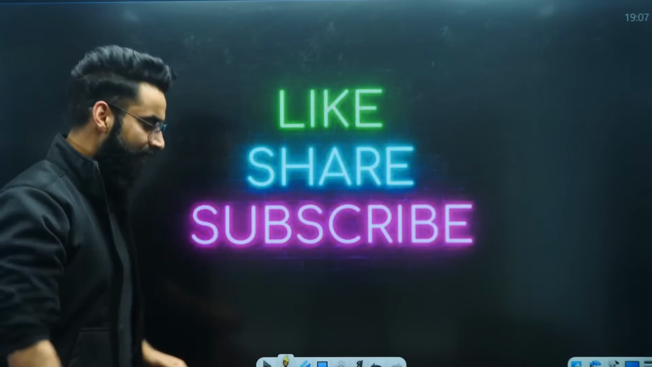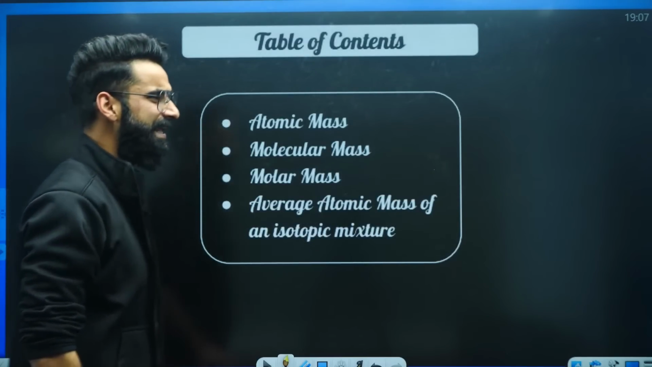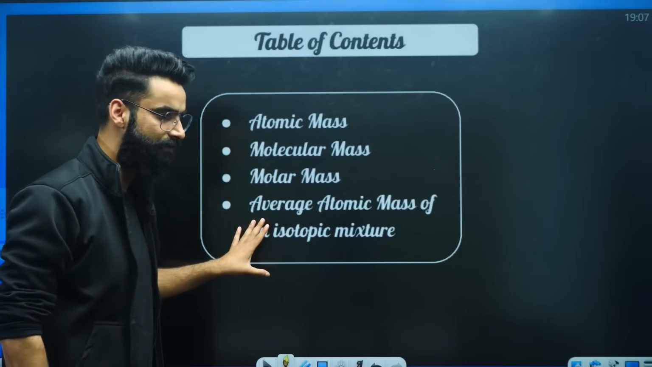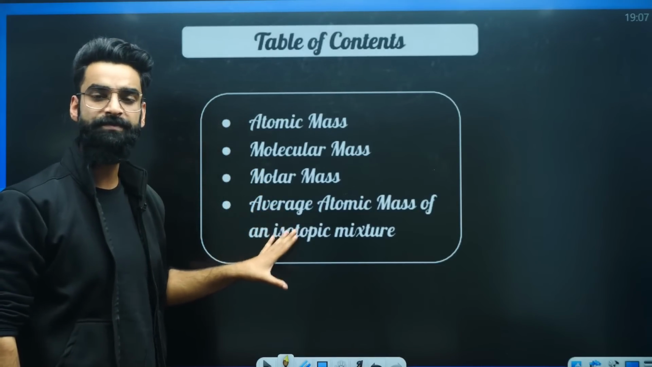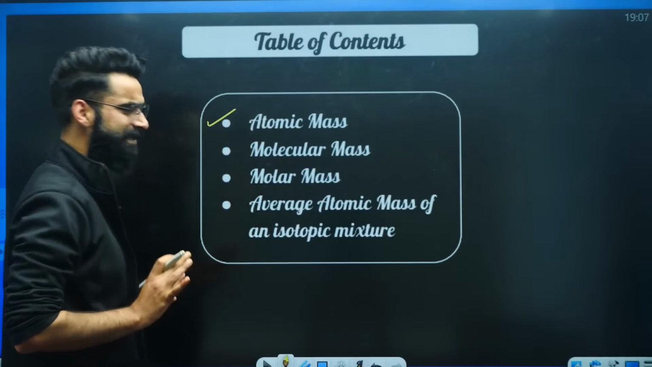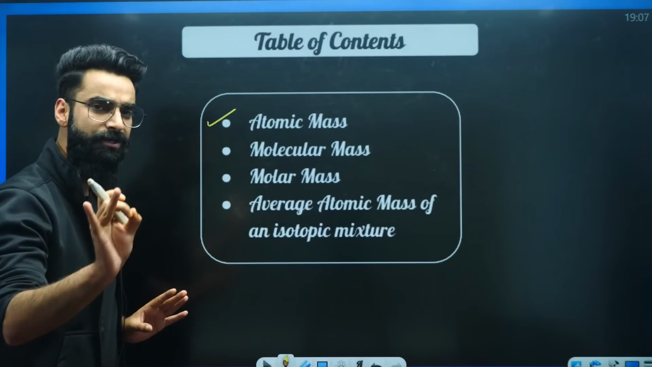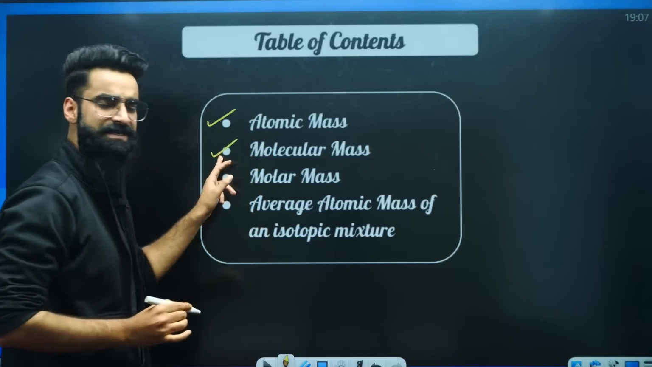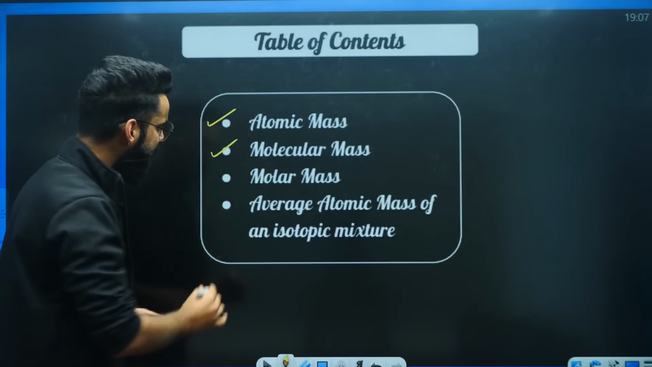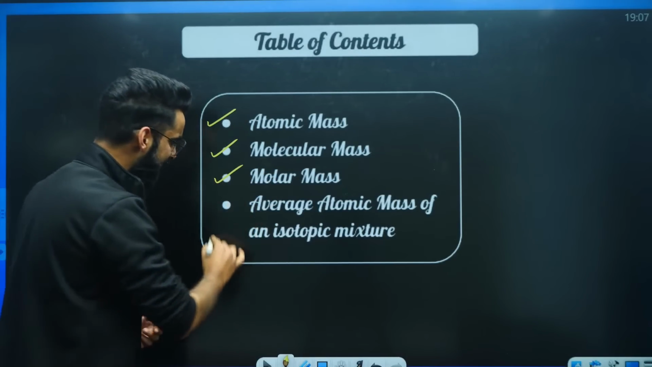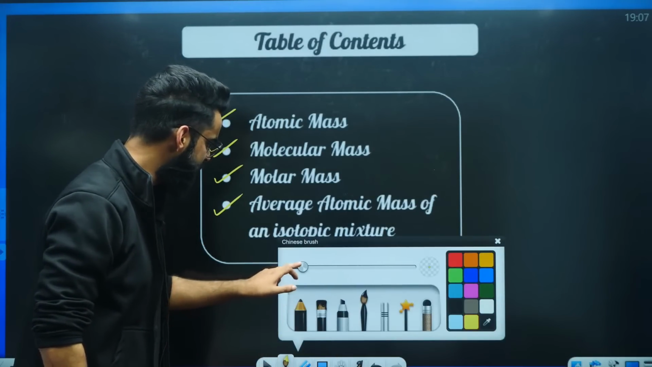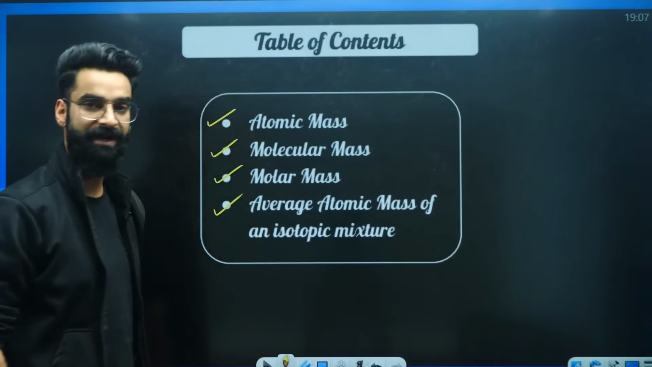Perfect, guys. So let me first of all show you the table of content, the topics which we are going to cover in today's session. Basics of the mole concept we are going to do in today's session. So first of all, we shall be starting with a very basic thing, that's atomic mass. After doing the atomic mass, we'll be covering the molecular mass. Then we'll see different types of questions which can be asked from molecular mass. After that, there is a term called molar mass, and average atomic mass of an isotopic mixture. These are basically the 4 important topics which we are going to cover in today's session, my dear students.